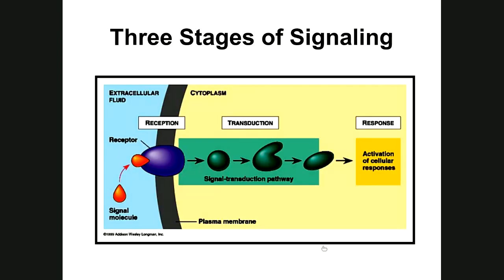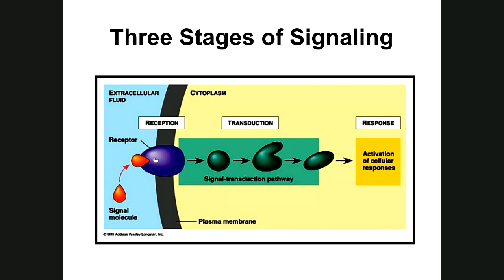Here's a good little set of images for showing this. Here's your messenger molecule over here on the left. You see that it's binding to a receptor in this membrane. This gray structure is the cell membrane, the plasma membrane. And you see that it fits perfectly. So this signal molecule, this messenger molecule, was made to bind to that receptor in that target cell.